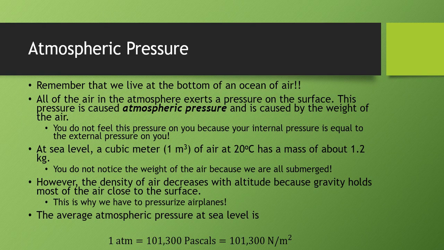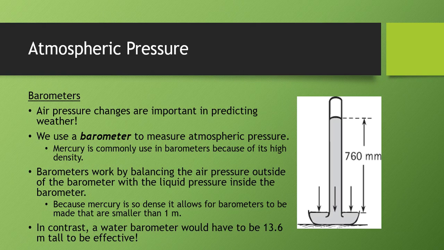The average atmospheric pressure at sea level we refer to as 1 atmosphere, but we also use units known as pascals, which is newtons per meter squared. So 1 atmosphere is equal to 101,000 newtons per meter squared. That is not a small amount of force. It's a pretty great pressure, and you can see how great it is if you watch the other videos at the end of this lecture. In order to measure atmospheric pressure, we use what's known as a barometer.